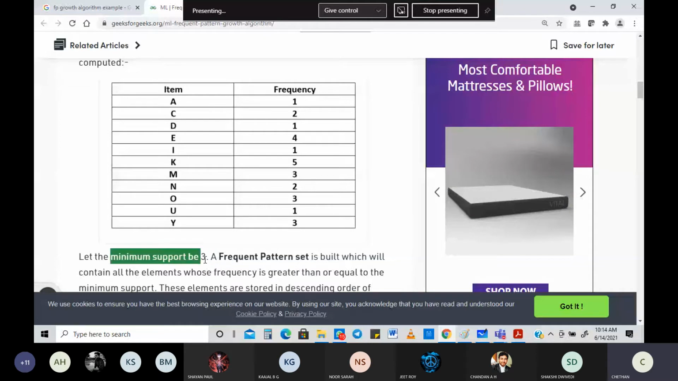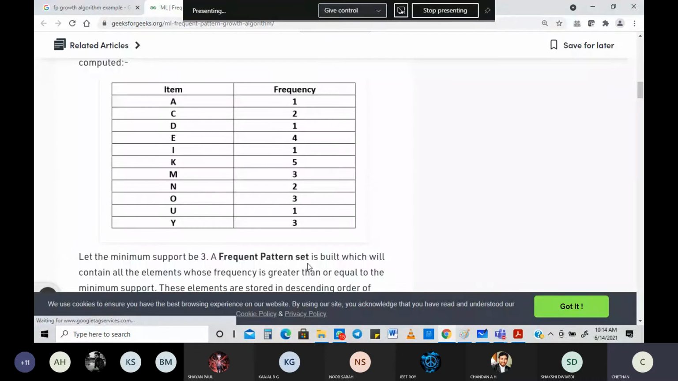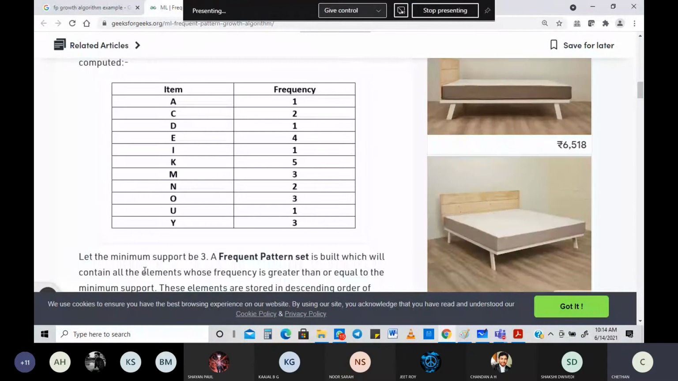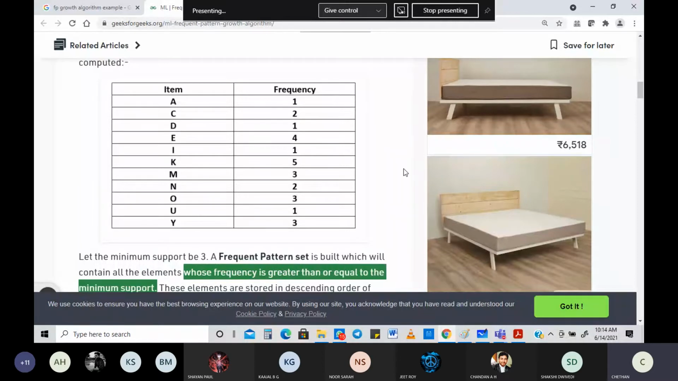A frequent pattern set. Be careful here, I'm not talking about a frequent item set; the wording needs to be clear. There is no frequent item set here. A frequent pattern set is built which will contain all the elements whose frequency is, be careful here, greater than or equal to the minimum support. So we are going to build a pattern now, not frequent items. And what will be in that pattern? All those whose support is either 3 or more than 3.